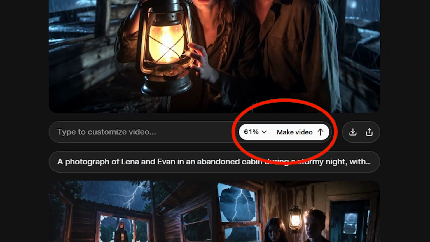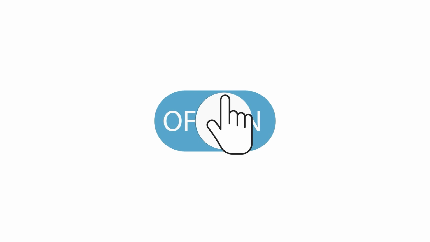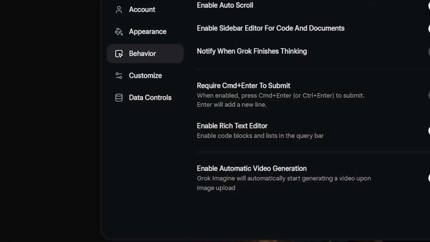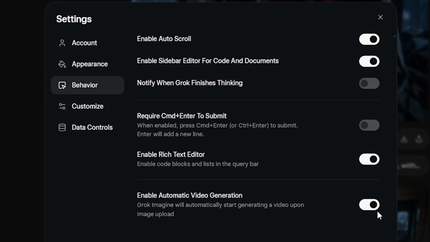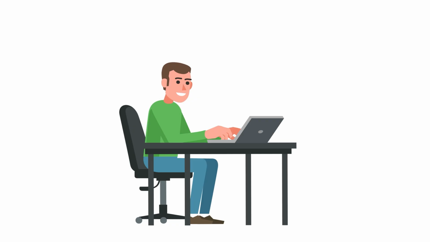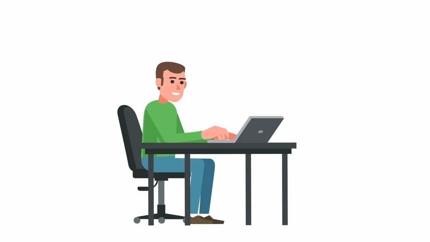Now, by default, Grok will keep auto-generating videos, but I wanted more control, so I turned that off. Just go to your profile icon, then Settings, and under Behavior, disable Enable Automatic Video Generation. This way, you decide when each scene gets made.